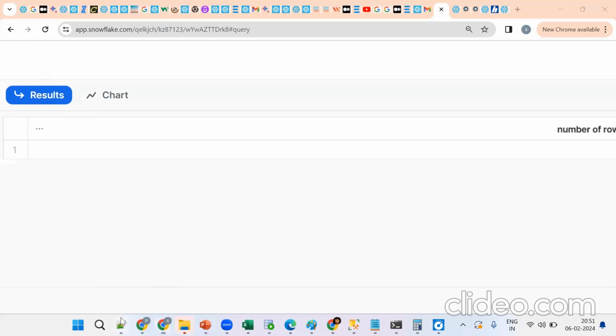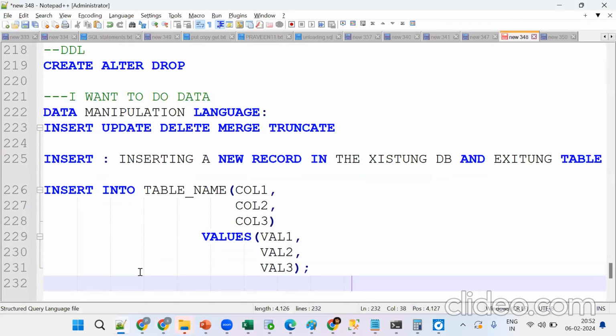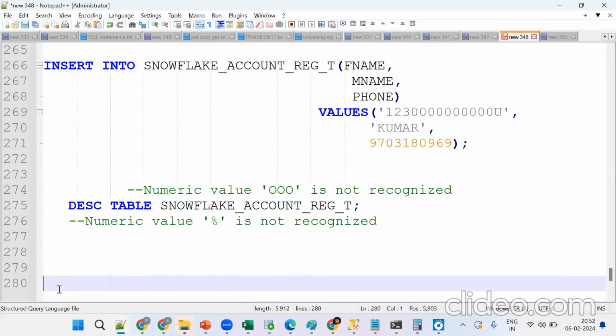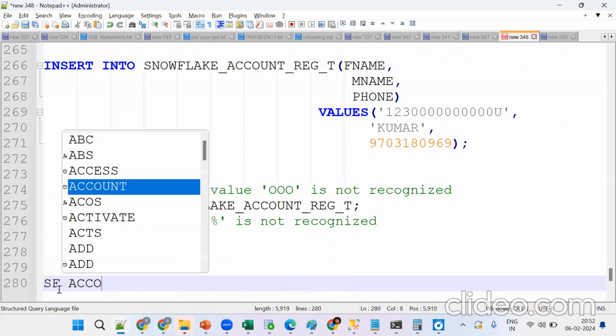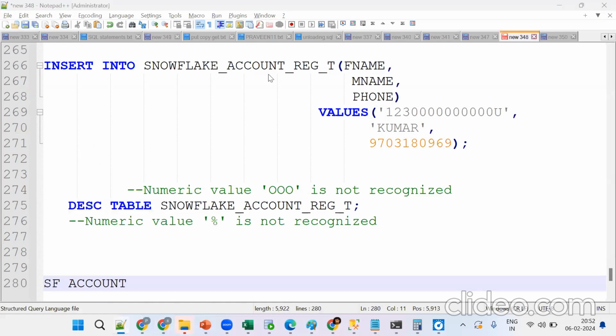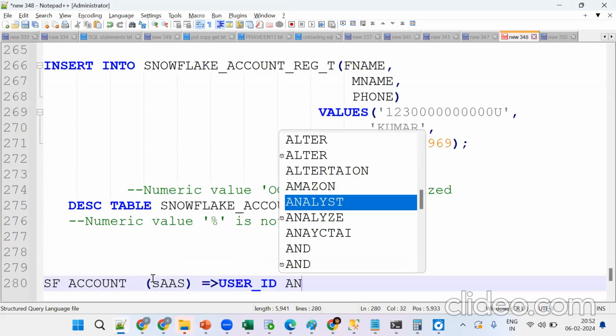Getting a little bit confused. So first create one Snowflake account. We'll see one more time. No need to install any software or any hardware. We are just trying to create an account and work with that. It's a SaaS model, by using user ID and password.